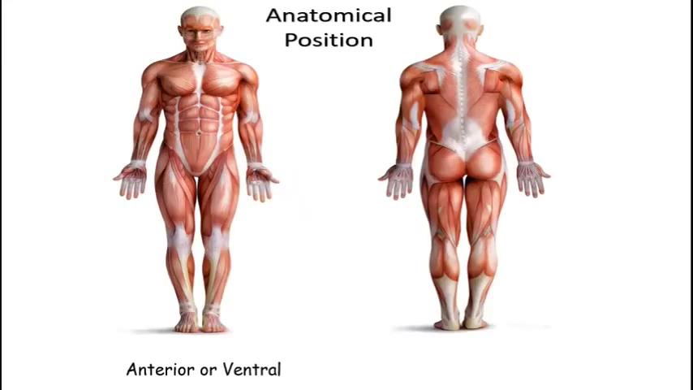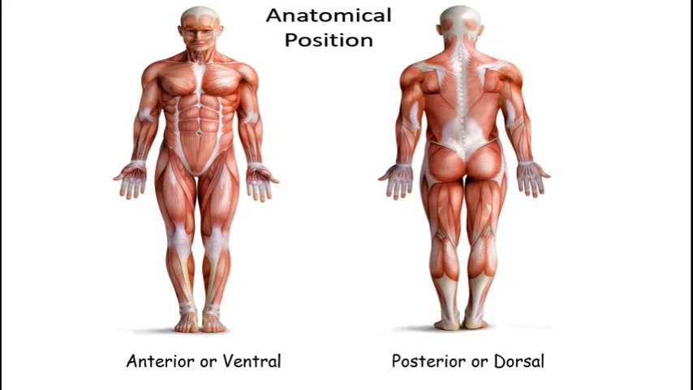Terms. There are certain terms that are used in relation to the anatomical position of the body. Like here, anterior or ventral means front part of the body, dorsal or posterior means back part of the body. Medial means towards the median plane, like here, little finger of the right hand and of the left hand are present medially. Similarly, inner aspects of the thighs or legs are present medially.